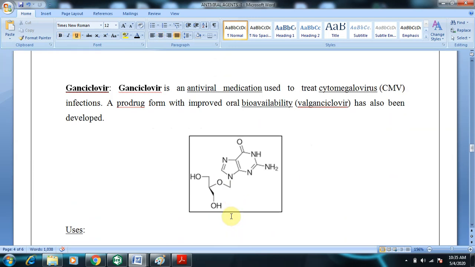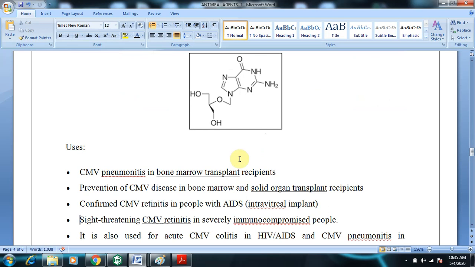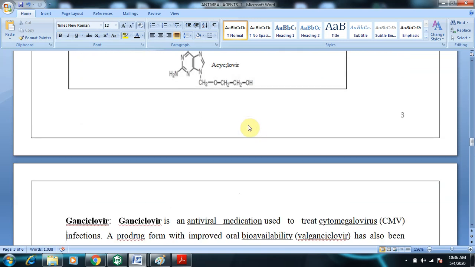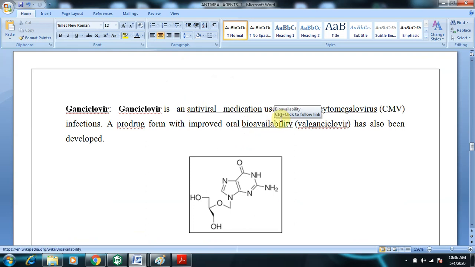Coming to the next drug, ganciclovir. As you can clearly see from the structure, it also resembles guanosine very much. Here there is an extra CH2OH group apart from acyclovir. Earlier it was an enolic form, now I have written it in a ketonic form. Ganciclovir is an antiviral medication used to treat cytomegalovirus infections. It is a prodrug with improved oral bioavailability.